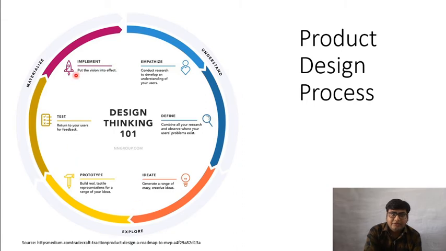Remember, in this design process we are not talking only about engineering design, because that is another aspect and we will discuss that in due time. But this is what the product design process is. It starts with empathize, then defining the customer needs, then idea generation, then making a prototype, then testing that prototype, and if everything goes well, then implementing the product. If after testing our customer says no, this is not what I want, I want something else, then we go back to define. We generate some new ideas and some new prototype. Okay.